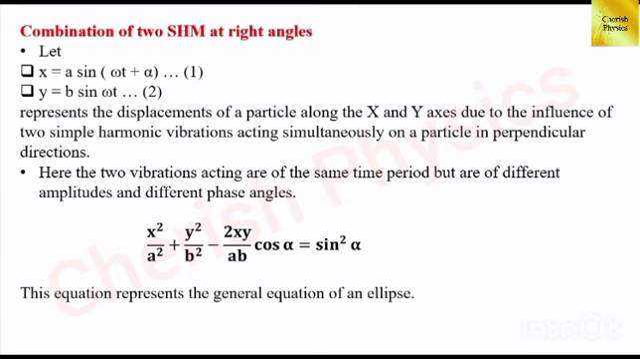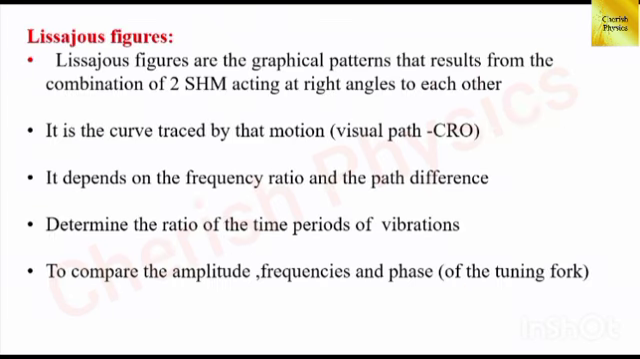Actually, if we combine two simple harmonic motion at right angles, its pattern is either symmetric or non-symmetric, and that figure is said to be Lissajous figures. Now let us see what is Lissajous figures. It is the graphical pattern that results from the combination of two simple harmonic motion acting at right angles to each other. That is, it is the curve traced by the motion. Its visual path we can see in the CRO.